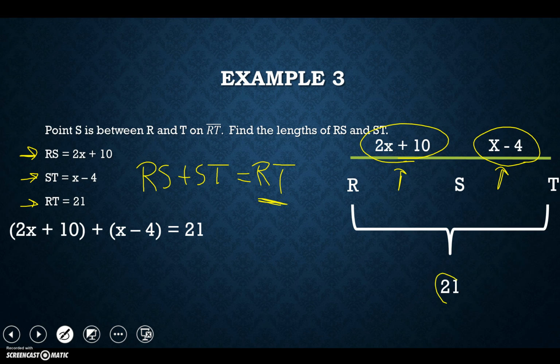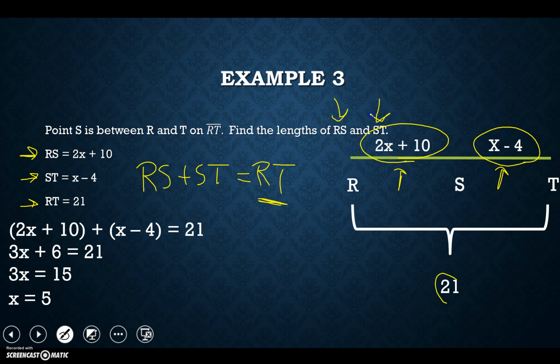So now we're just solving an equation, and we've got to think back to the days of Algebra 1, okay? We've got to combine our like terms. So 2x and x gives us 3x, 10 minus 4 is 6, and that equals 21. I'm going to subtract 6 and divide by 3 to get 5. So now my x value is equal to 5, but I still have not answered the question.